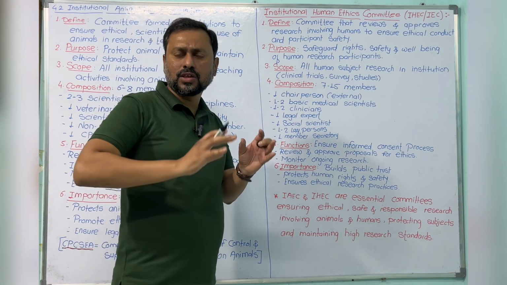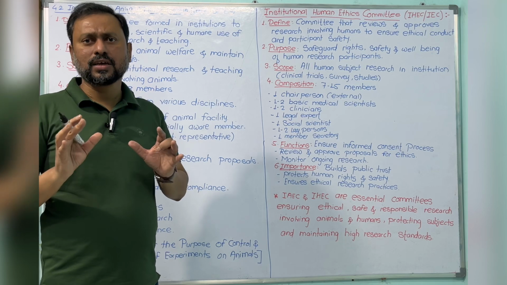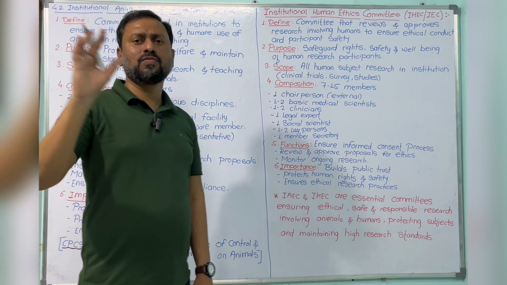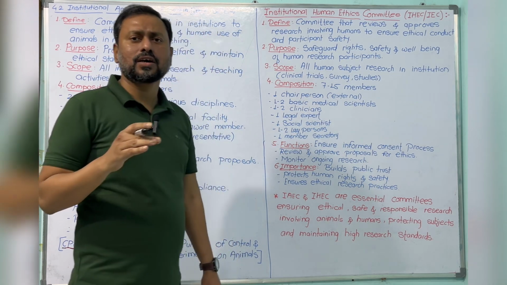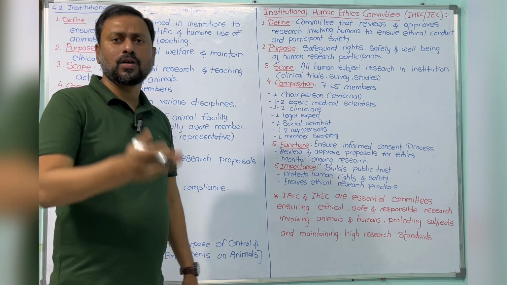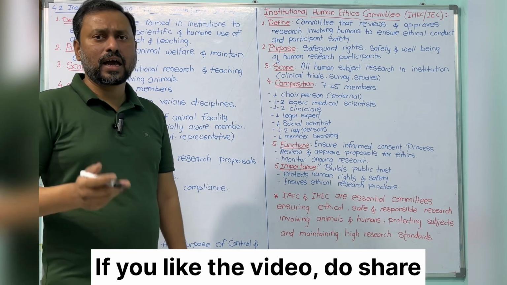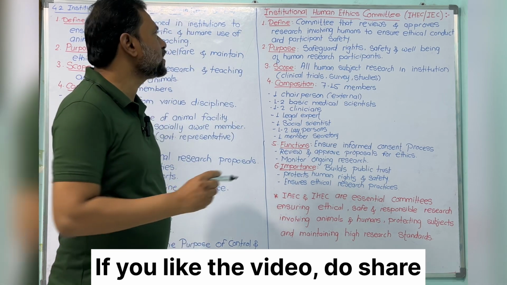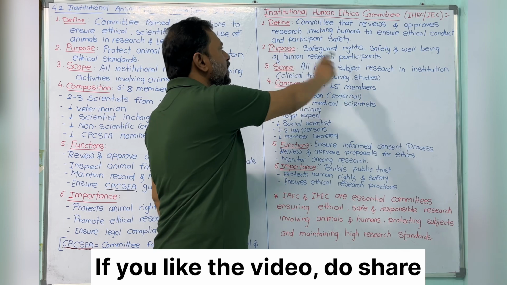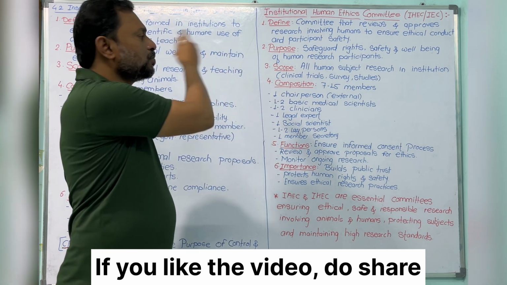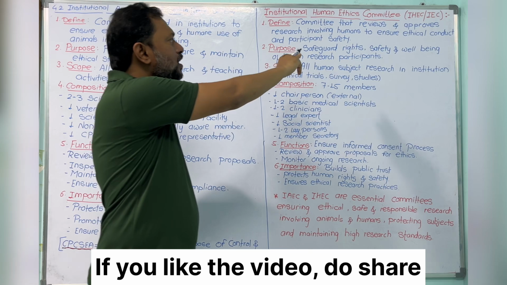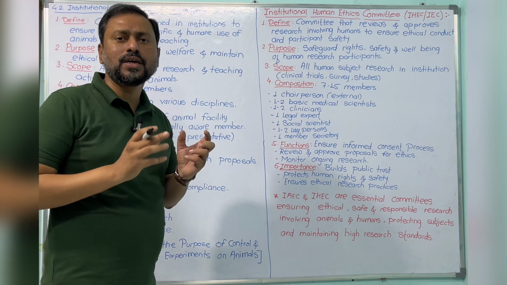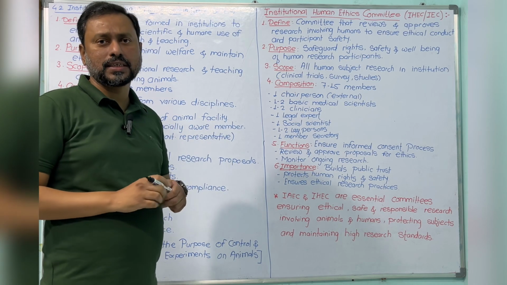Now this committee is also responsible for maintaining safety and checking whether the ethics are going in the proper way or not, because this is the IEC. Whenever we are proposing a clinical trial, this committee's approval is required. Now the definition of the IEC is the committee that reviews and approves research involving humans. Previously we used animals, now in this committee it involves humans, to ensure ethical conduct and participant safety. This is the IEC definition.